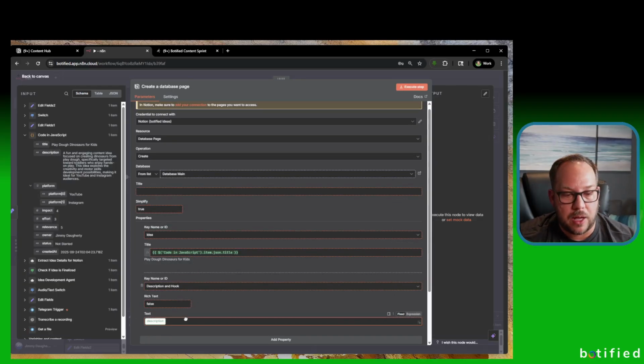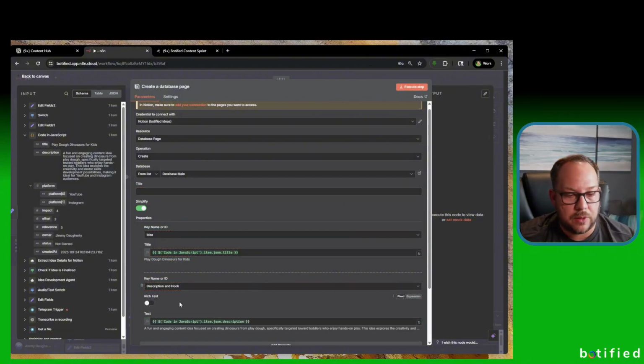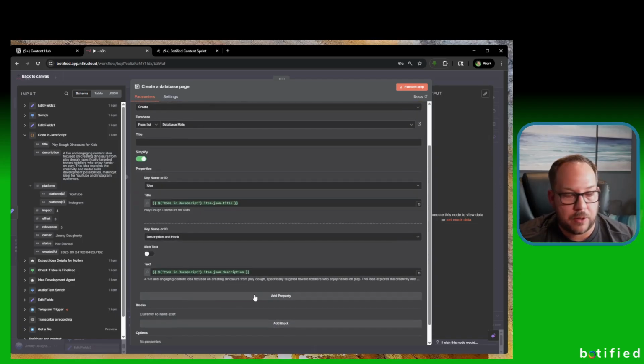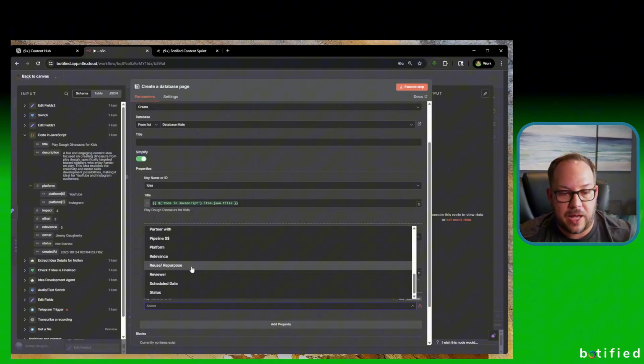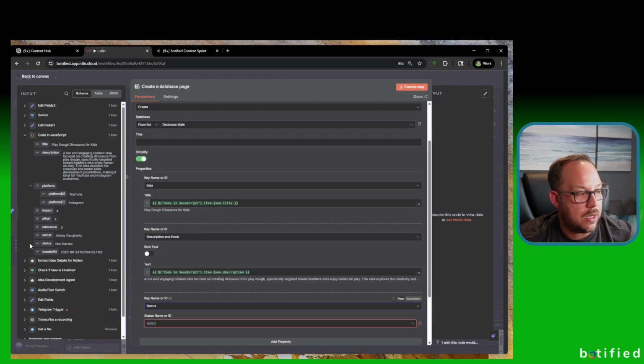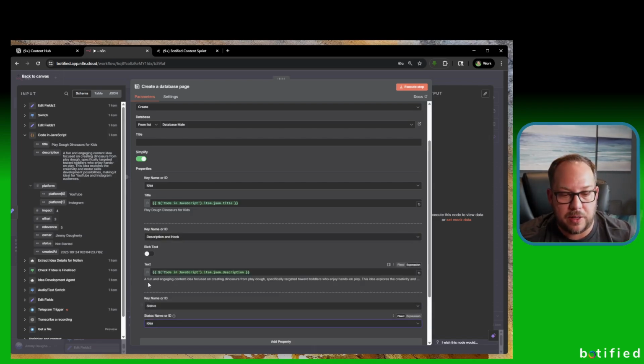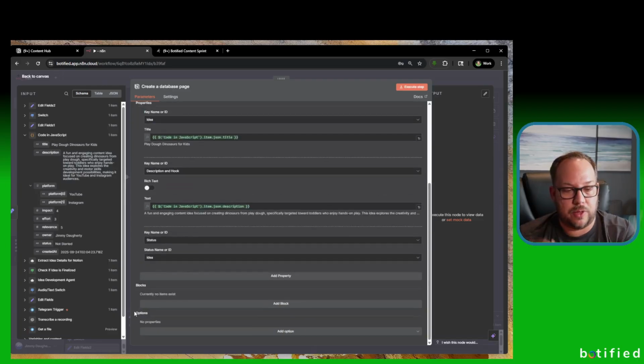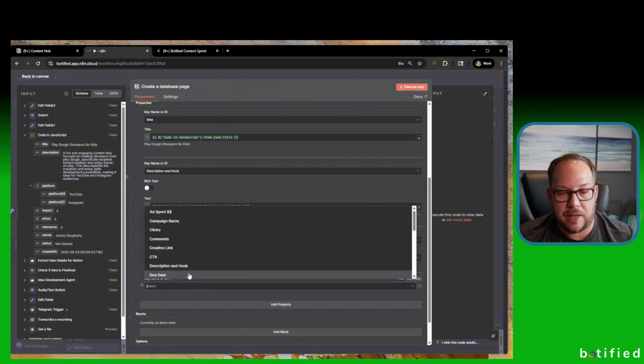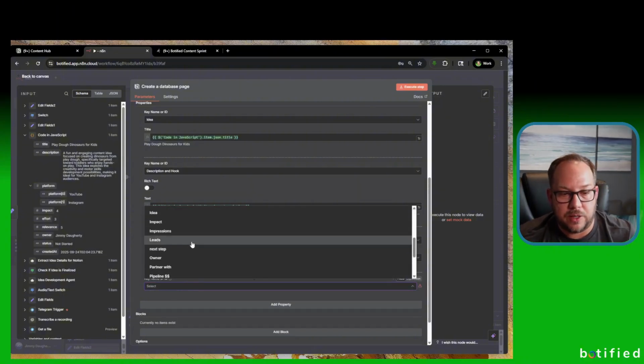So we're going to drag this to the text field here, and then we're going to go to the next one, which is going to be another property, and it's going to be status. So status, you can actually define as select here as whatever you want, but I like to start mine out as idea. That's how the workflow's set up. So status is always going to be idea. So that means when this comes in, it will set it up. Okay. The next one is platform. So this is the one with the array.